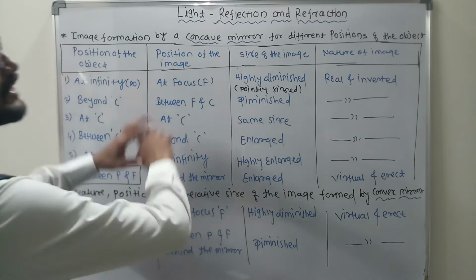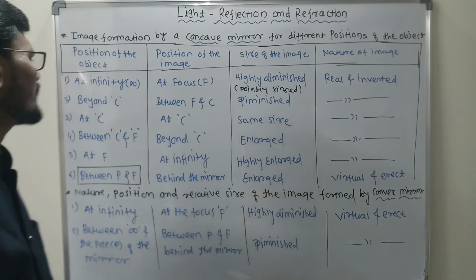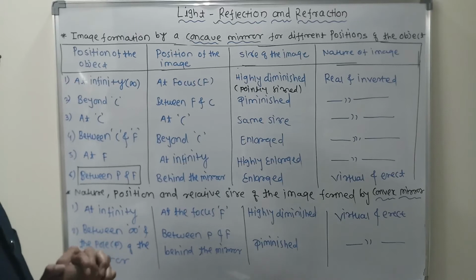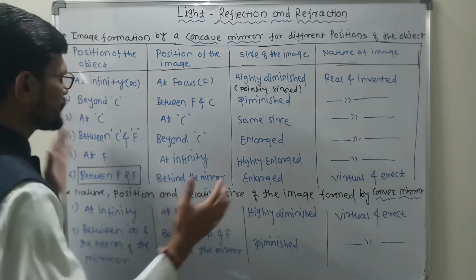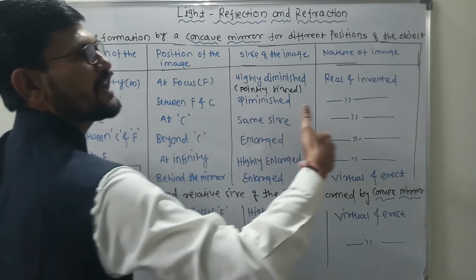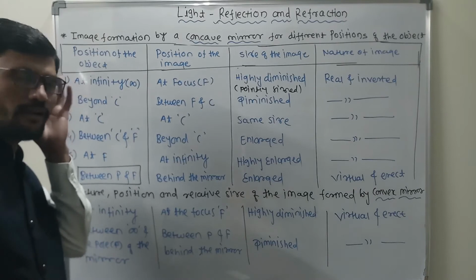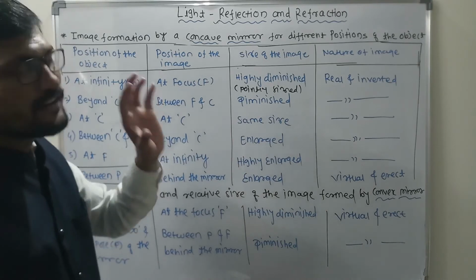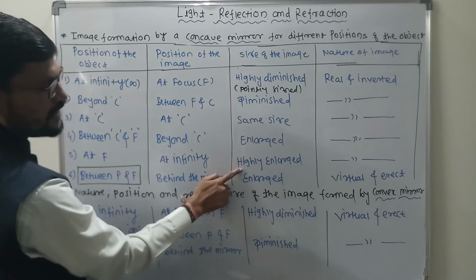So what do we understand from this overall chart? It is very clear that in the first 5 cases of the concave mirror we have a real and inverted image. Clear? Now, as we decrease the distance between the object and the mirror, what will happen? The height of the image goes on increasing. Clear? As we decrease the distance between the object and the mirror, the size of the image goes on increasing. You can observe highly diminished to highly enlarged.